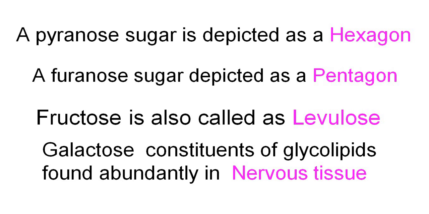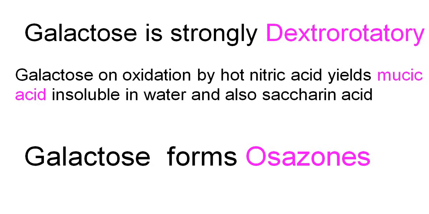Galactose is a constituent of glycolipids and is found abundantly in nervous tissue. Galactose is strongly dextrorotatory. Galactose on oxidation by hot nitric acid yields mucic acid, which is insoluble in water, and also saccharic acid. Galactose forms osazones.